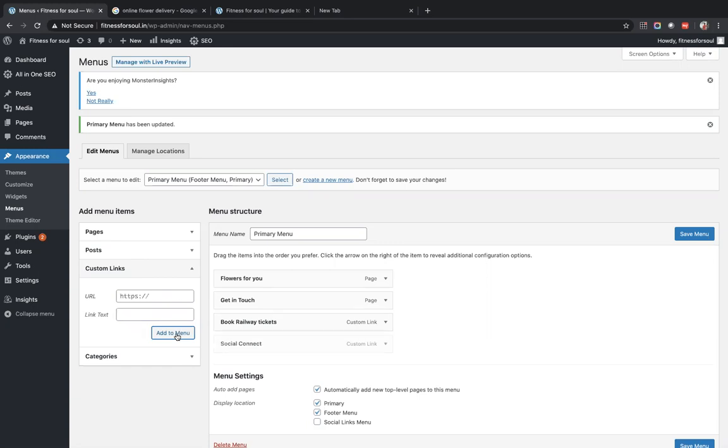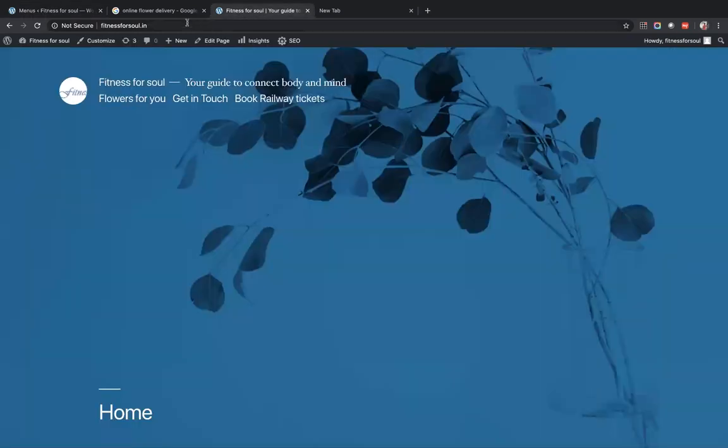Add to menu, start. Okay, somebody was asking about drop down, so let me show a drop down also. Suppose I want to make sure that get in touch comes as a drop down under flowers for you. I'll quickly go back to this site, refresh. I see there is no drop down under flowers for you, right? That is my current case. Now I want, if somebody does a mouse over on flowers for you, there are 3-4 sub menu items which will come under flowers for you.